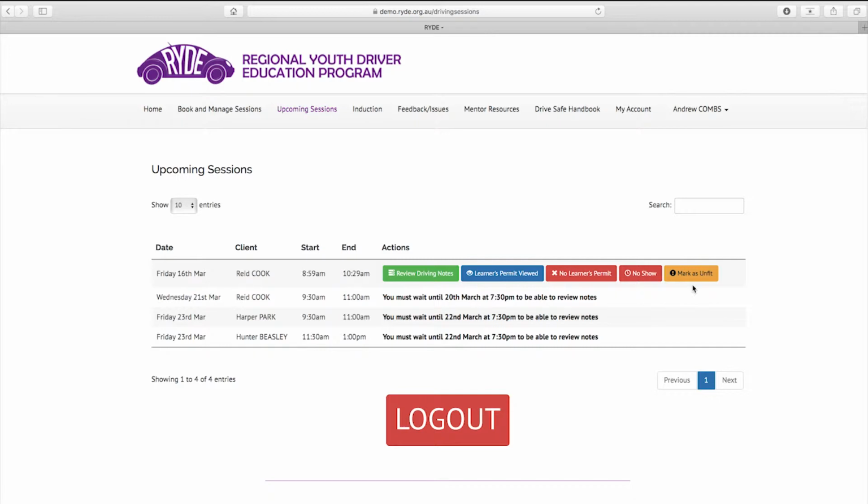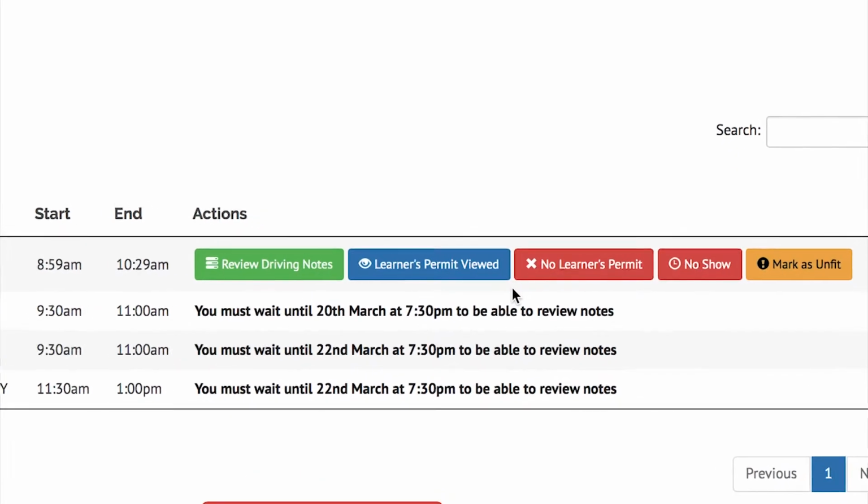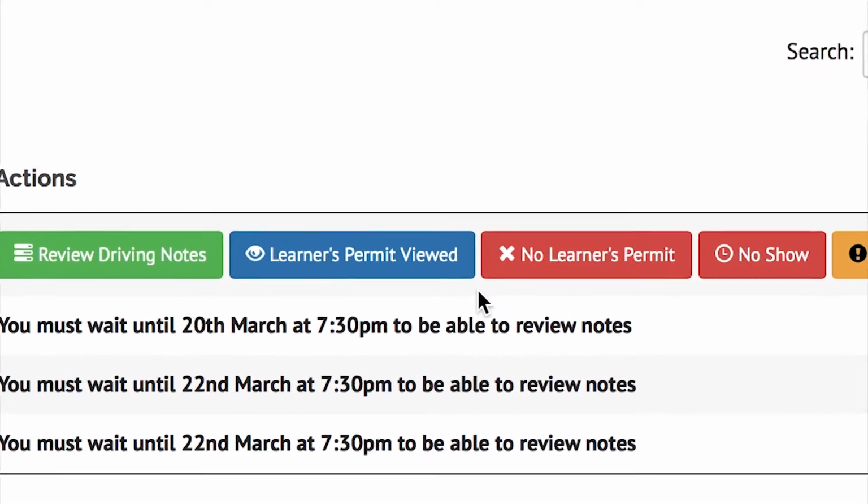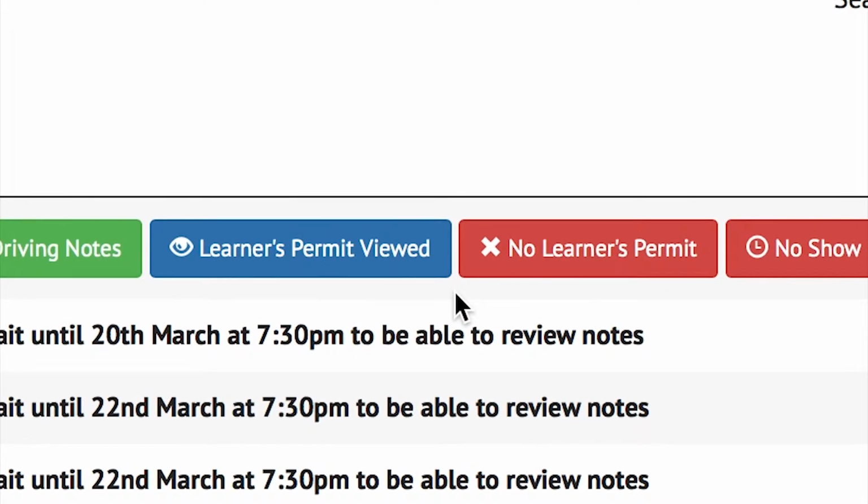Sessions must only be undertaken when the client has their learner's permit in their possession. This is a legal requirement. Mentors must view the client's learner's permit and click the Learner's Permit Viewed button. If a client arrives without a learner's permit, your only option is to click the No Learner's Permit button and the session will be cancelled.